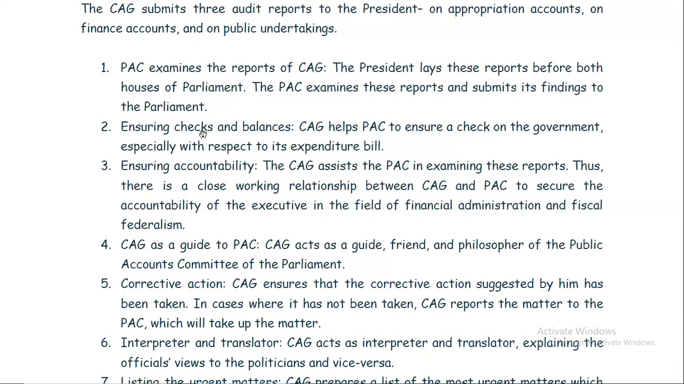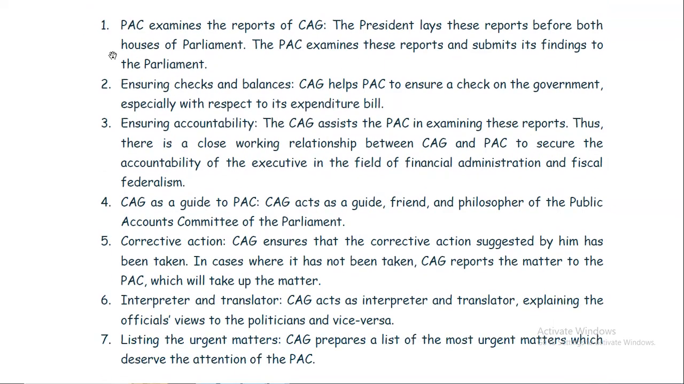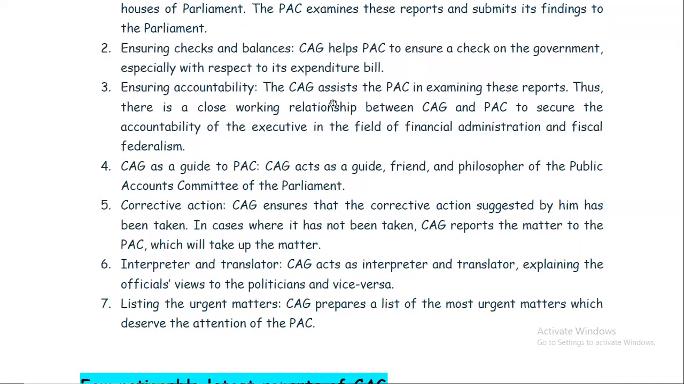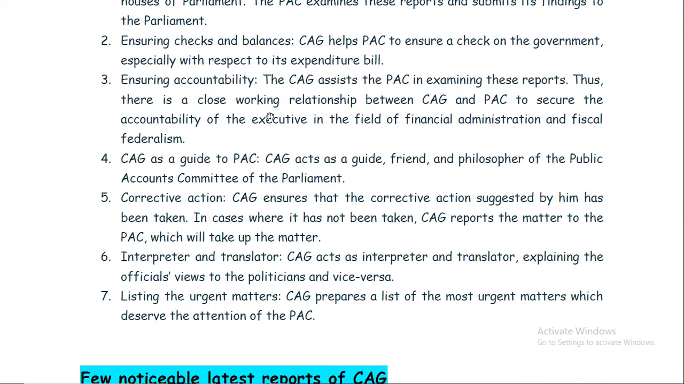Now, ensuring checks and balances, CAG helps PAC to ensure a check on the government, especially with respect to the expenditure bill. First, you have seen that PAC examines the reports of CAG, and the President lays these reports before the houses of Parliament, and PAC examines them and submits its findings to the Parliament. Then next, he ensures checks and balances of the government expenditure bill.